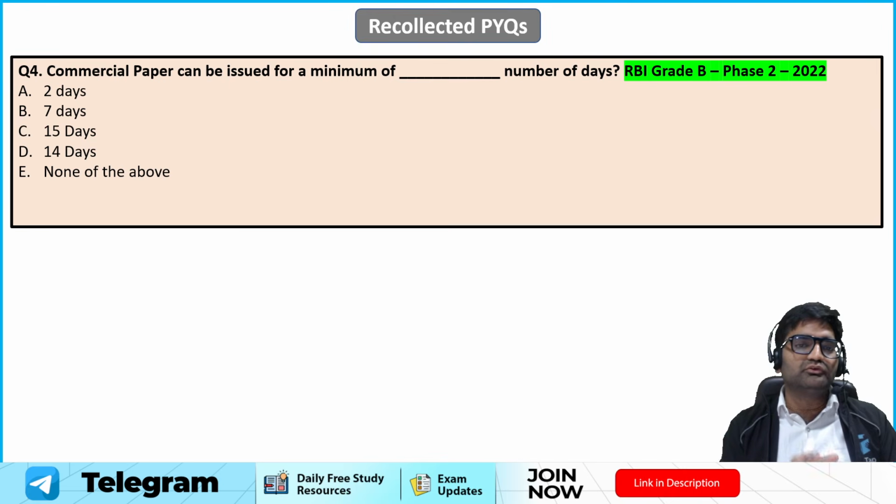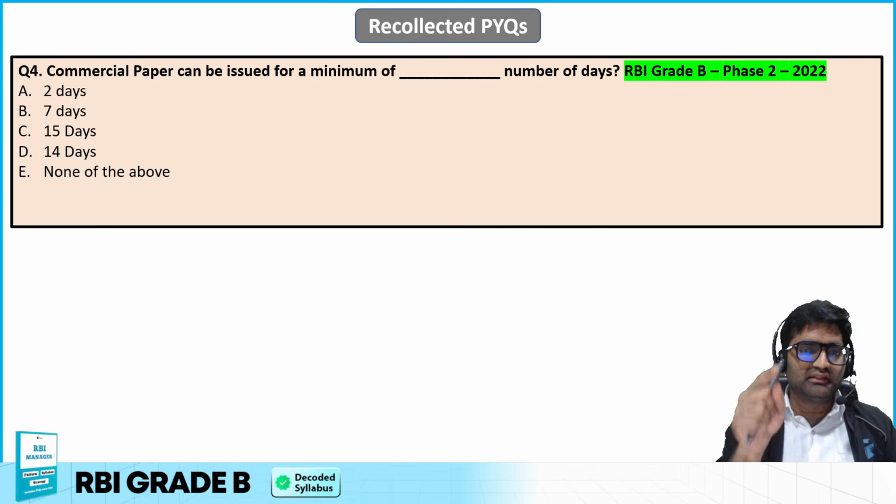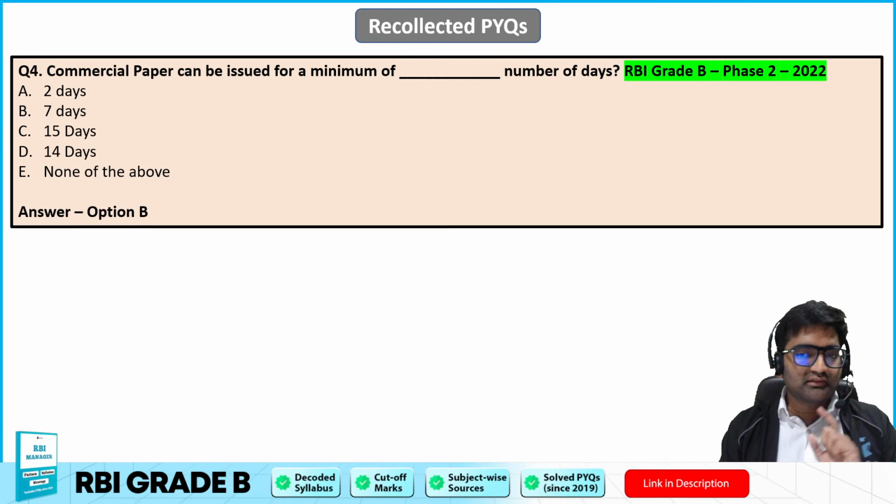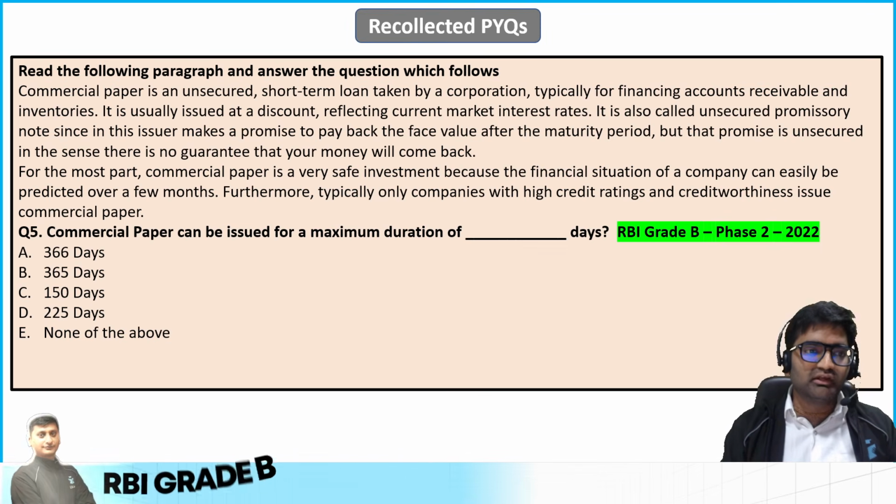Commercial paper can be issued for a minimum of dash number of days. You know the answer to this. We have already discussed. Please let me know the answer. Okay, pause and let me know the answer. Yes, if you have answered B, that is absolutely right. Already discussed. Now moving ahead.